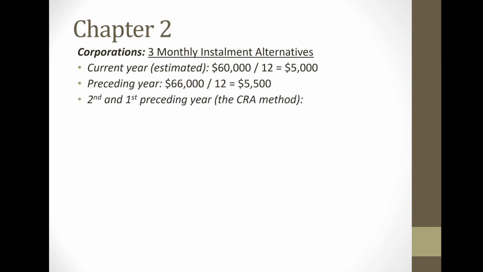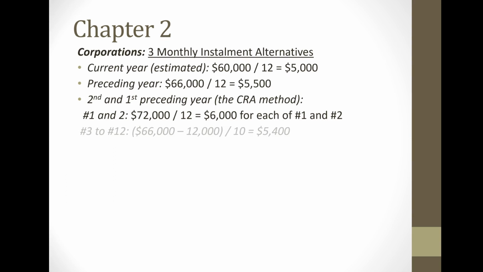Now, the second and the first preceding year alternative, this is the method that the CRA uses just because they don't have all the information readily available. So for the first two installments, they go back 2 years. 2 years ago, taxes payable were $72,000 divided by 12. So for installment 1 and 2, $6,000 each. That's going to be a total of $12,000 for the first two.